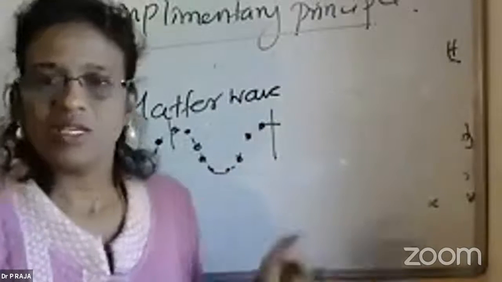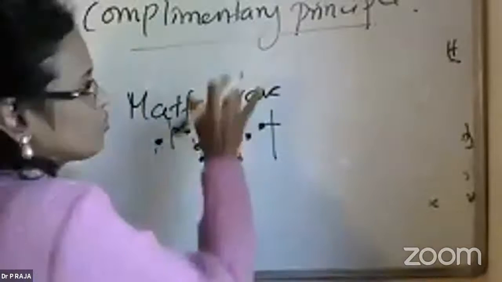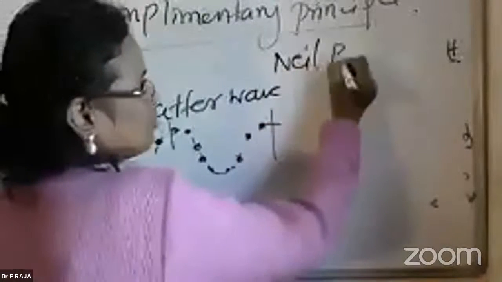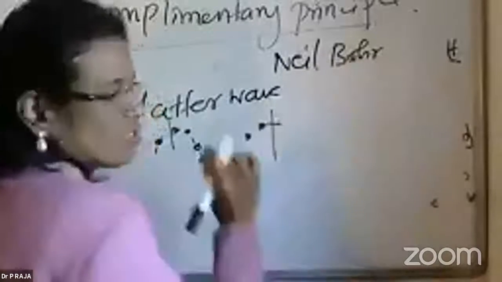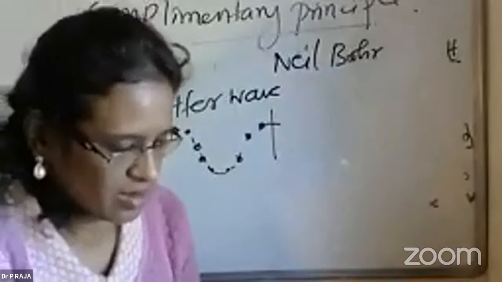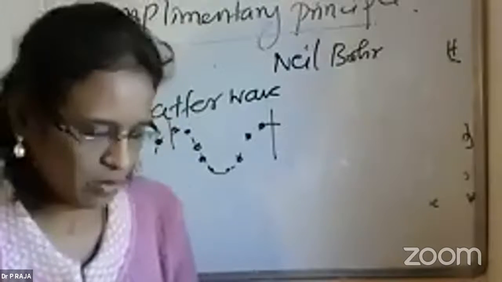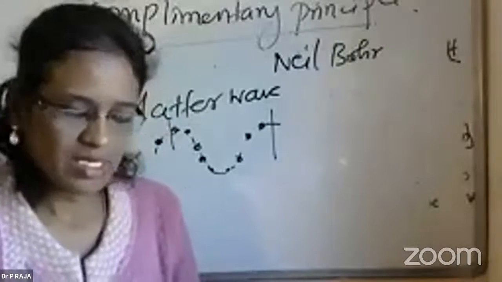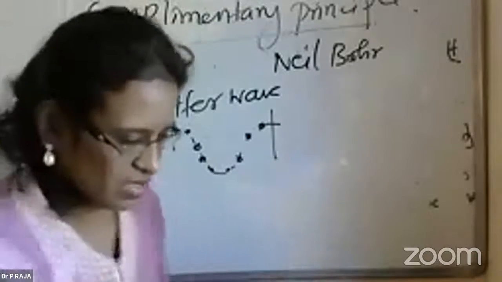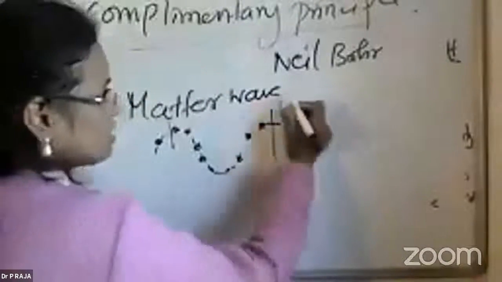Based on the de Broglie concept came another concept called the complementary principle explained by Niels Bohr. Niels Bohr was contradicting this concept of the matter wave, and he said that there is an inability to observe the wave and particle aspect of the matter wave at the same time.